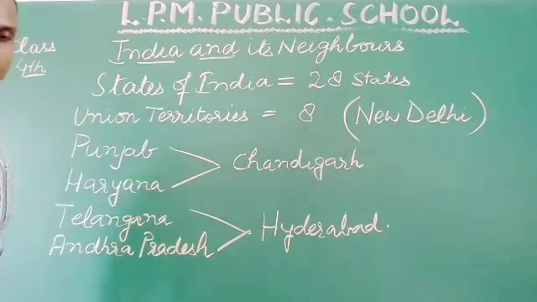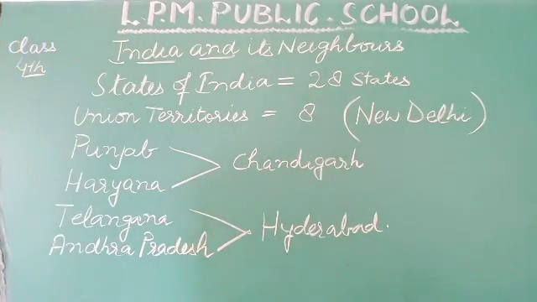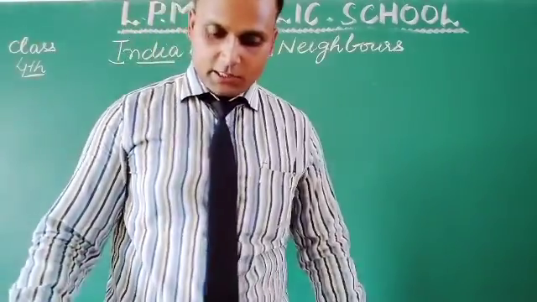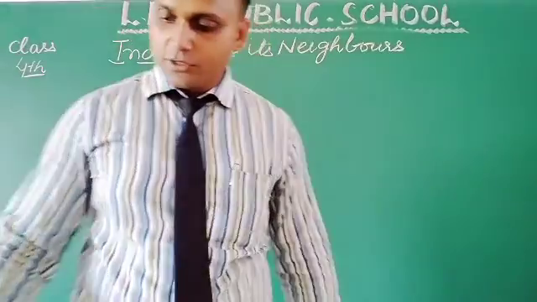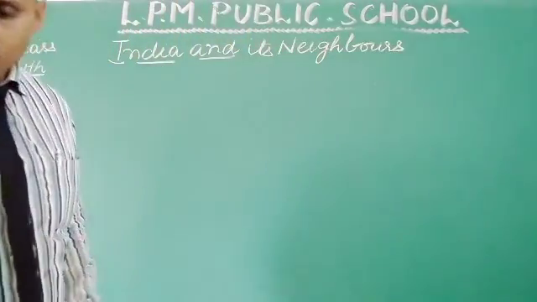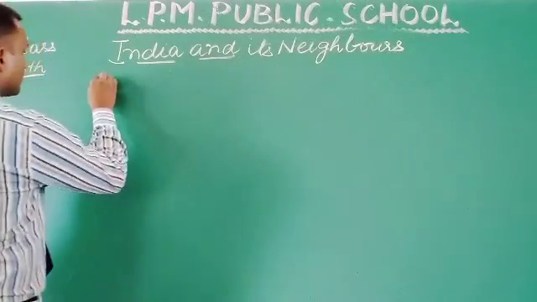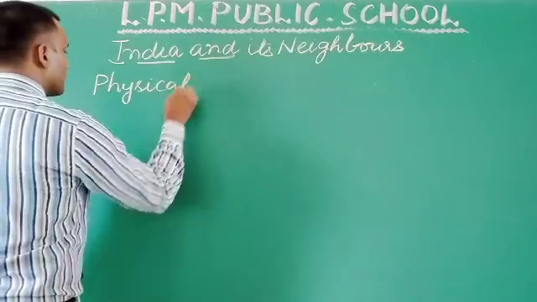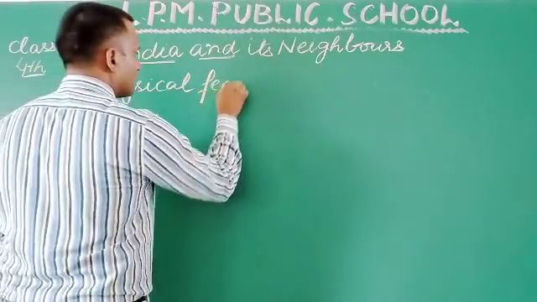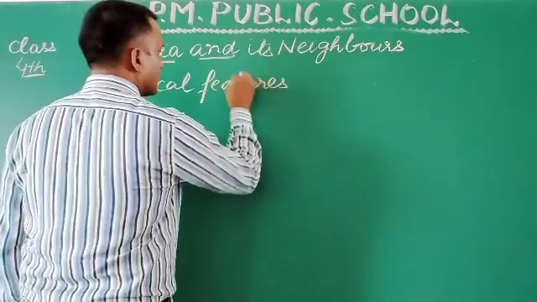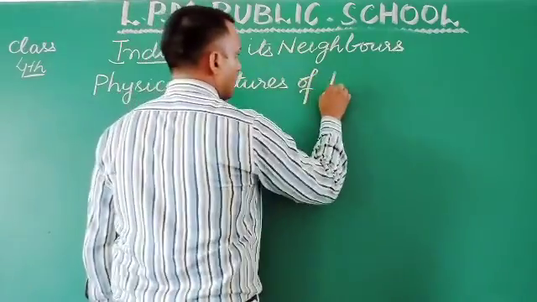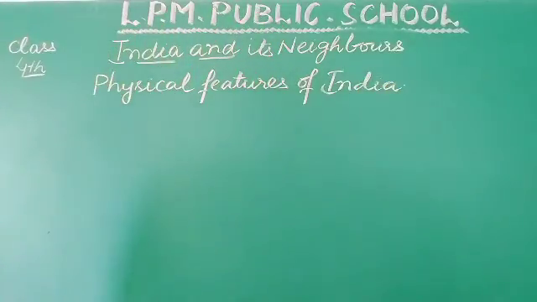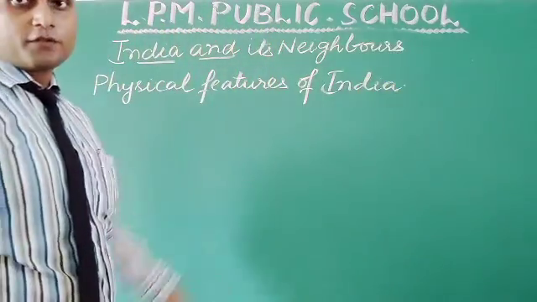Now come to page number 18, physical features of India.